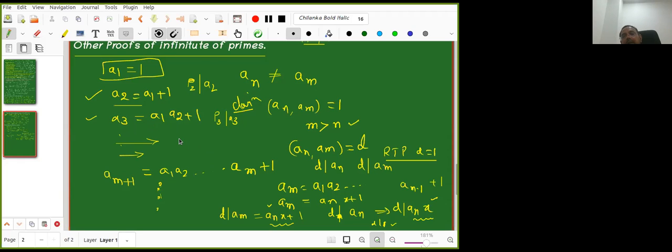I did not assume infinitely many primes. It follows directly once I construct an infinite sequence of distinct numbers whose pairwise GCD is 1. I proved it because every number greater than 1 has a prime factor. So how many of you understood now? Don't worry, without repetition, whatever is done till now, how many of you understood?